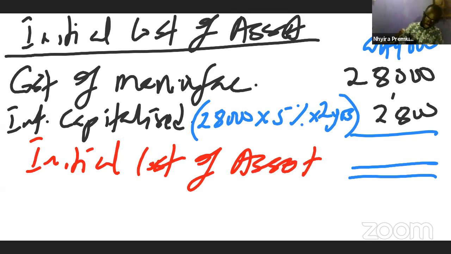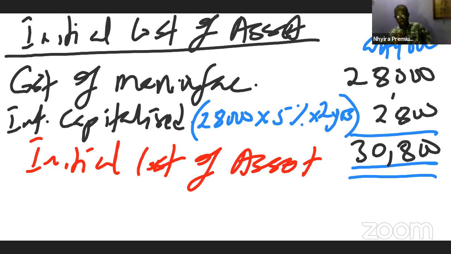And what would the initial cost of the asset be? The initial cost of the asset, when we add the two, will become 30,800. So that is the answer to question 2 in relation to that. Sweet, simple, straight to the point. Any questions, please put it in the chat box for me.